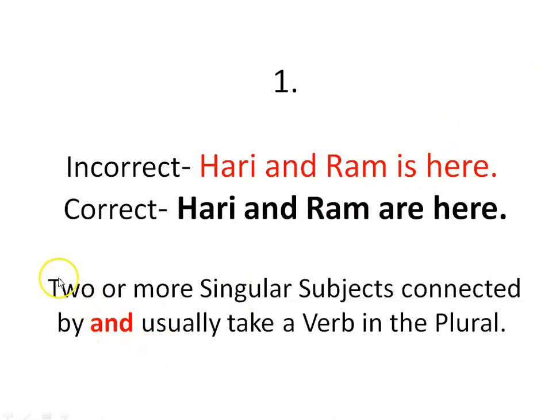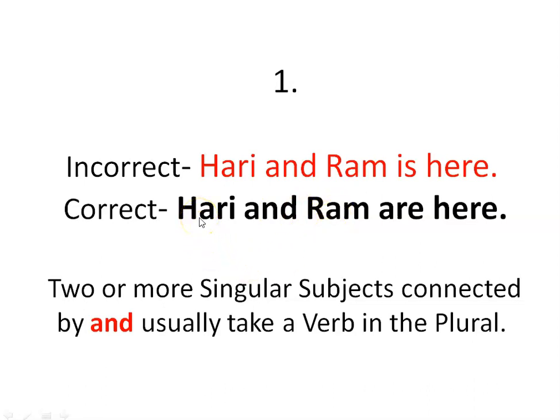The logic is: two or more singular subjects connected by and usually take a verb in the plural. If we go into the sentence, there are two singular subjects.